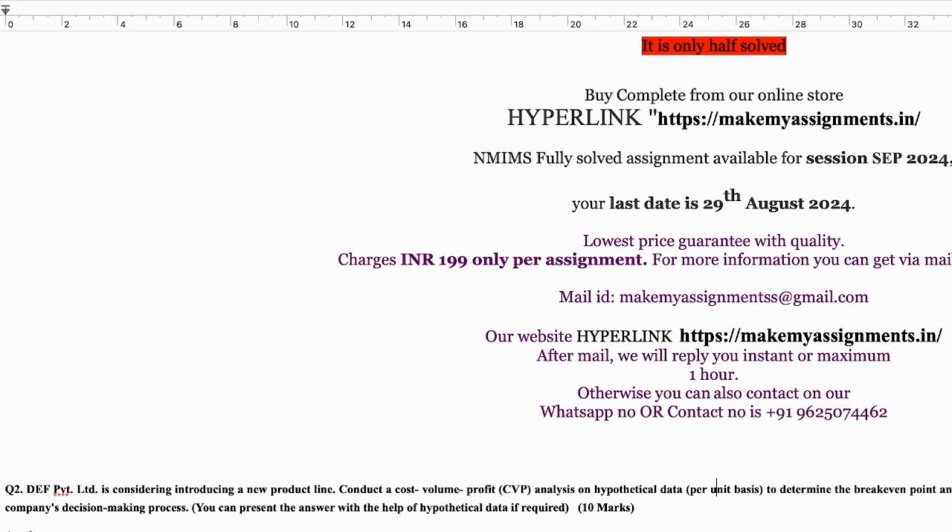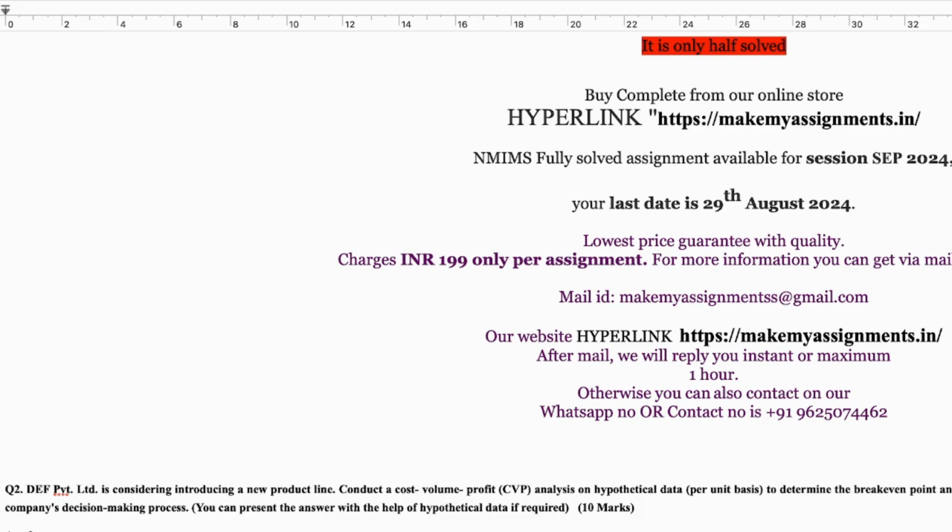So we'll be starting this answer with the introduction itself. CVP analysis is a crucial managerial accounting tool that helps companies understand the interrelationship between cost, volume, and profit. This analysis is particularly vital when a company such as DEF Private Limited is considering introducing a new product line.